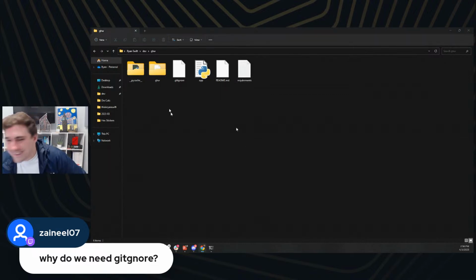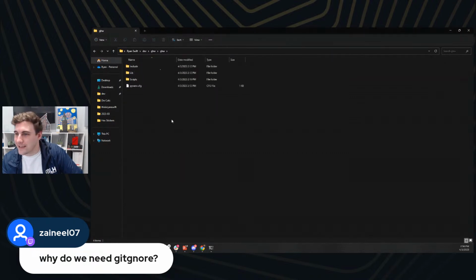That should fix it. The git ignore prevents these extra files, like all of the stuff in here, from getting added to our GitHub page. These are just the local install files so that we can run this application locally. And we don't want to upload those to GitHub unnecessarily.